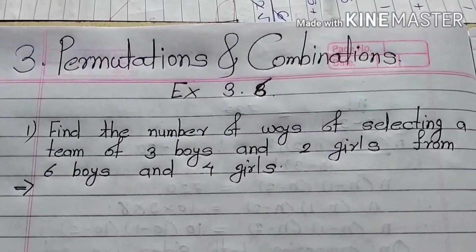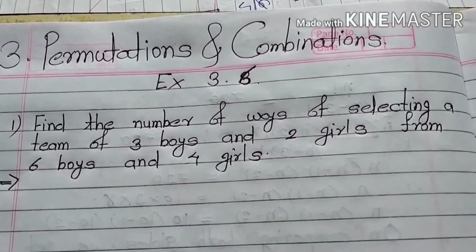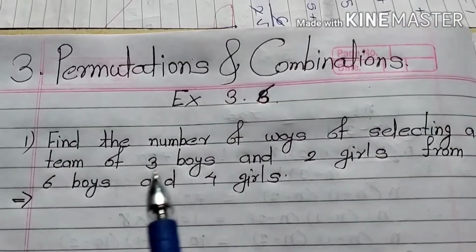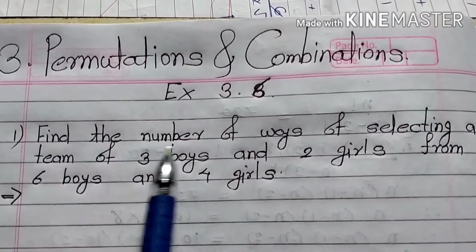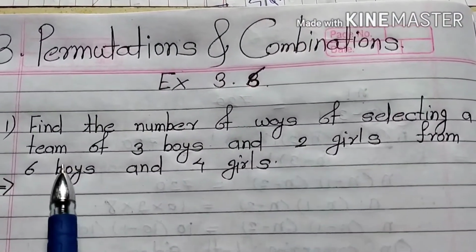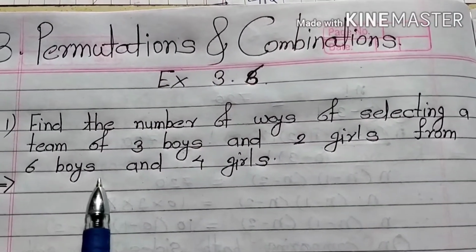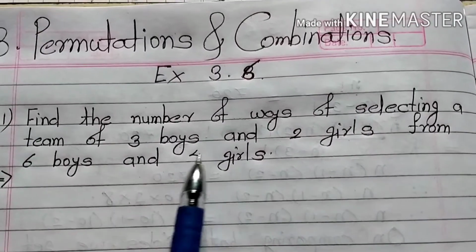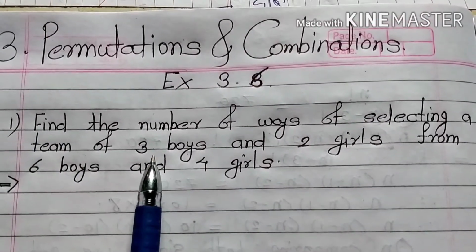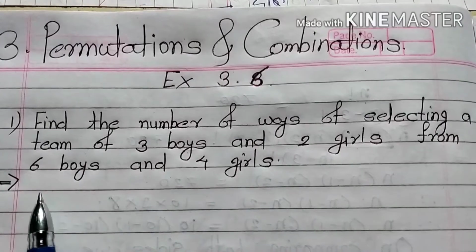Hello students, today we continue Exercise 3.6. So our first example is: find the number of ways of selecting a team of 3 boys and 2 girls from 6 boys and 4 girls. So here we have to select a team of 3 boys and 2 girls.